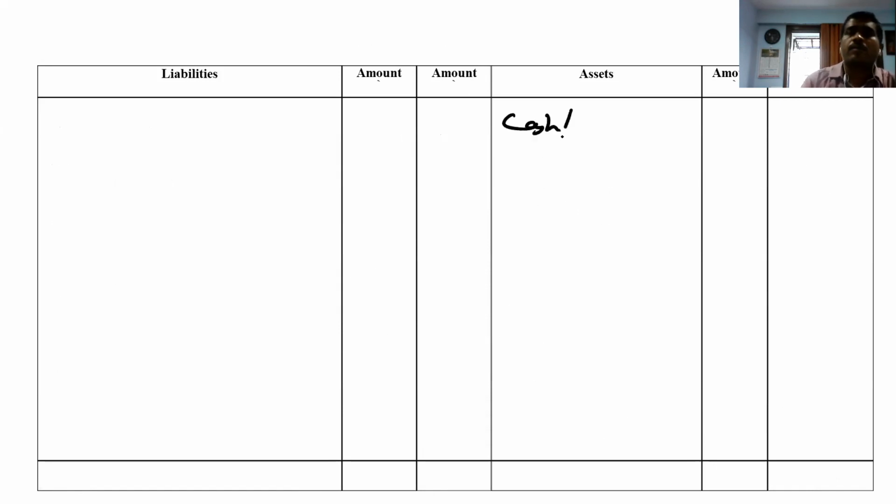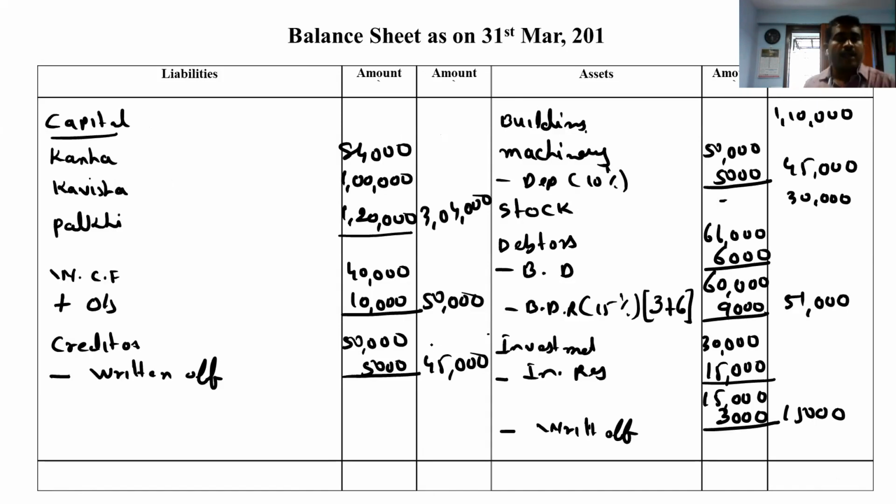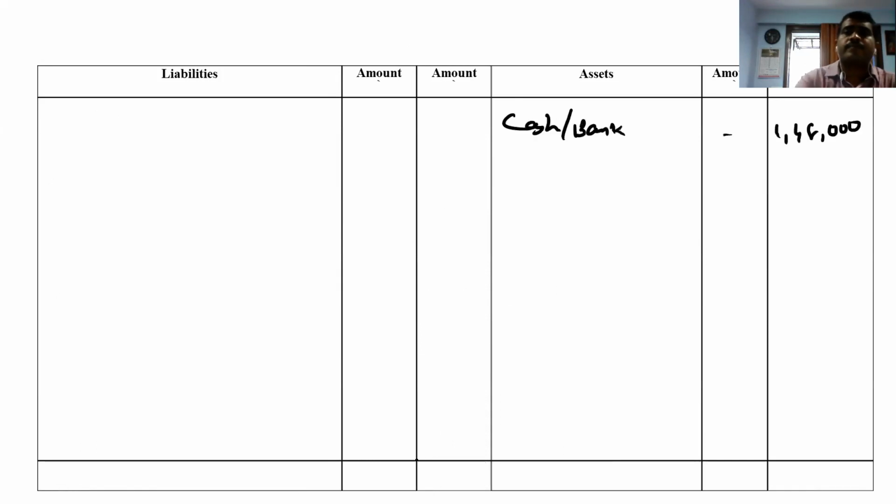Cash or bank 1,48,000. So make the total now. 3,04,000 plus 50 plus 45. It comes to 3,99,000. Then 1,10,000, 45, 30, 51, 15, 48.